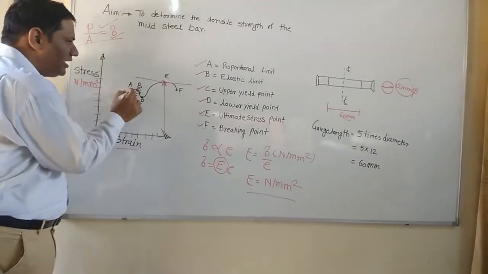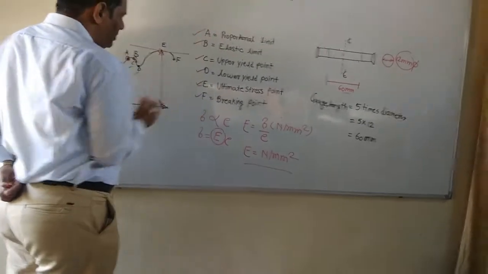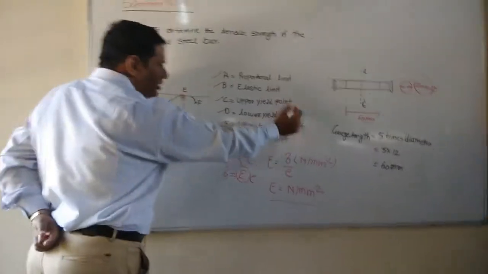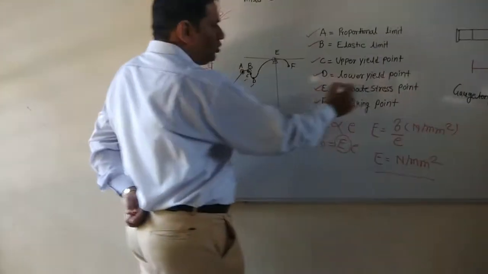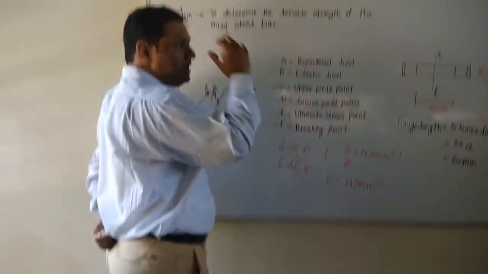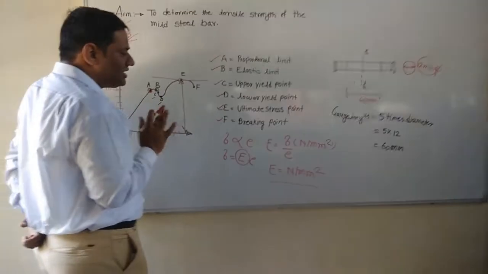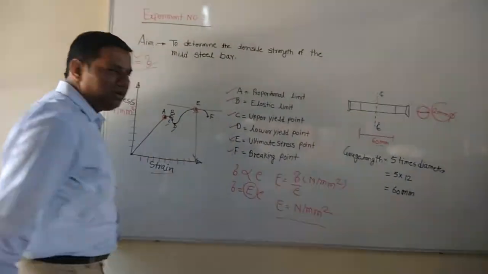Clear? So what do you mean by A? A means the proportional limit. What do you mean by B? B is the elastic limit. What do you mean by C? C means the upper yield point. D is the lower yielding point. E means what? Ultimate stress point, meaning in that case we will get the maximum stress of the particular given material, given sample. And F is lastly the breaking point.